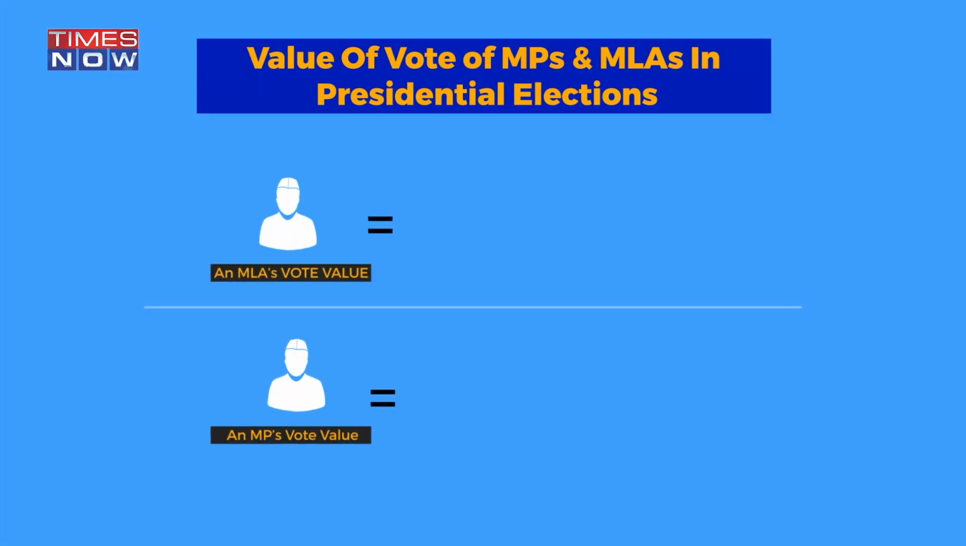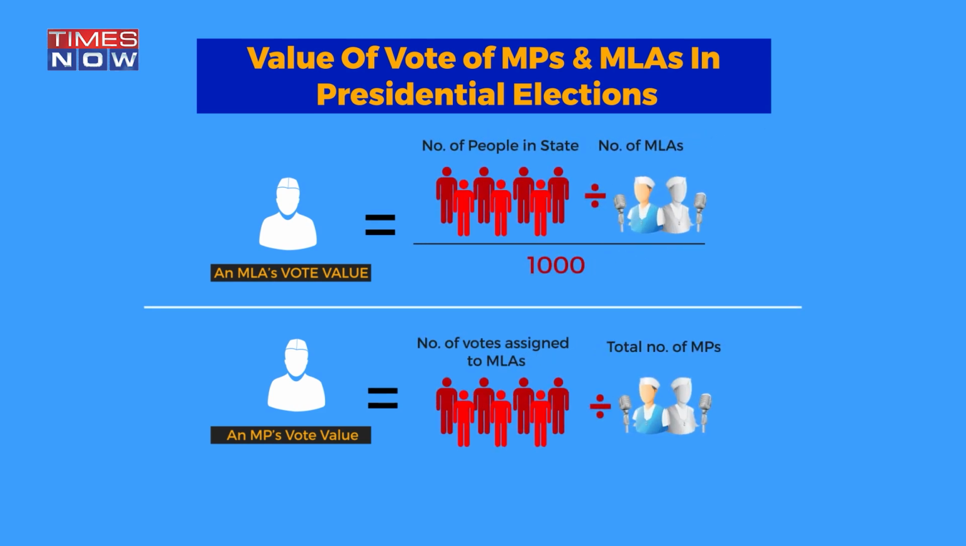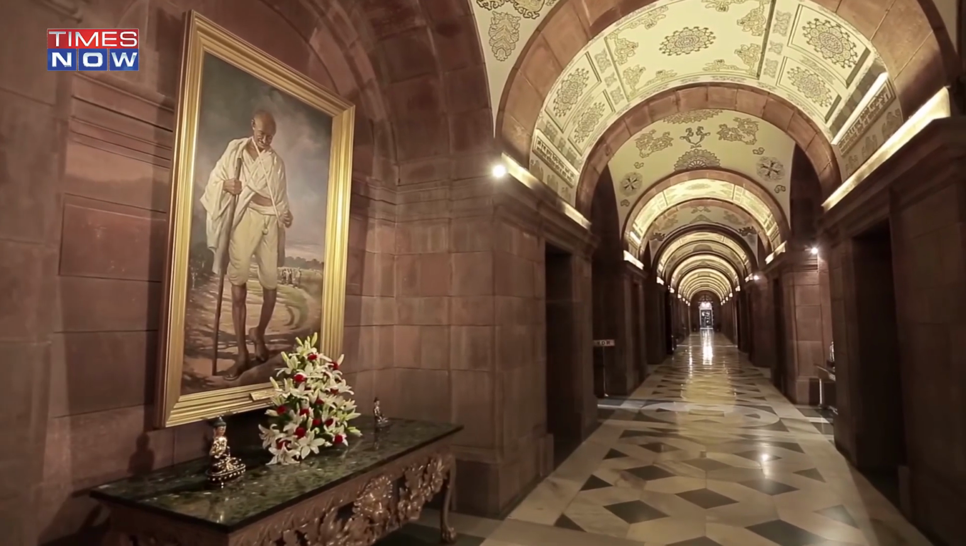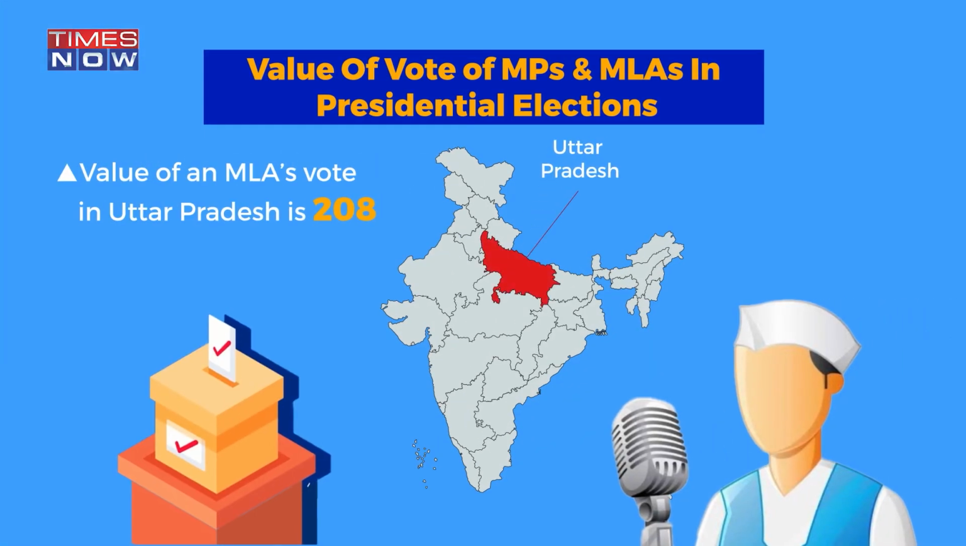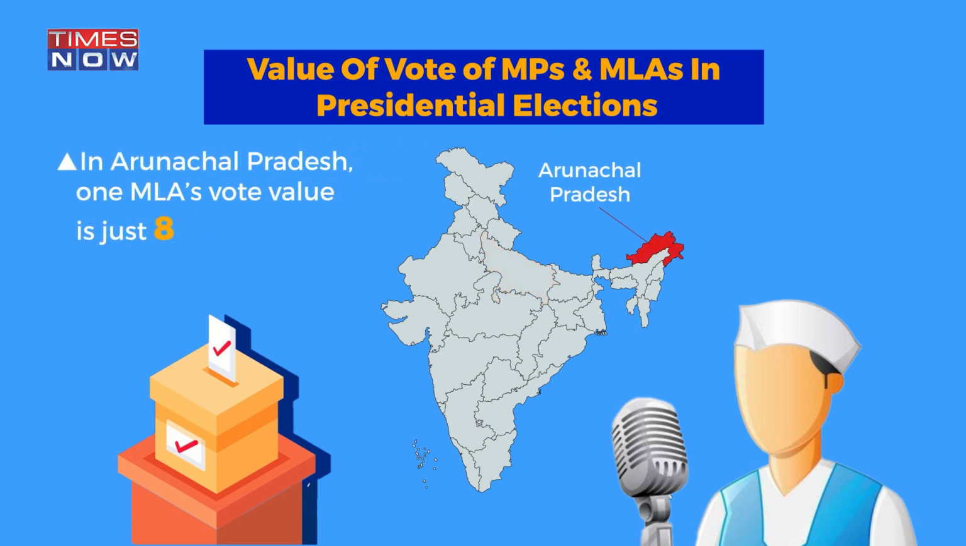The vote value of an MLA is calculated after dividing the population figure of a state by the number of MLAs in the state's legislative assembly. The outcome achieved is further divided by 1000. So the vote value of an MLA from Uttar Pradesh is 208, whereas an MLA from Arunachal Pradesh carries a vote value of just 8.